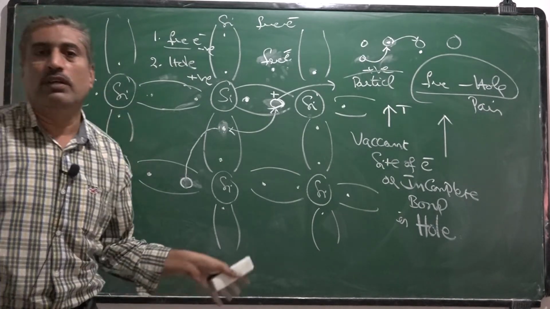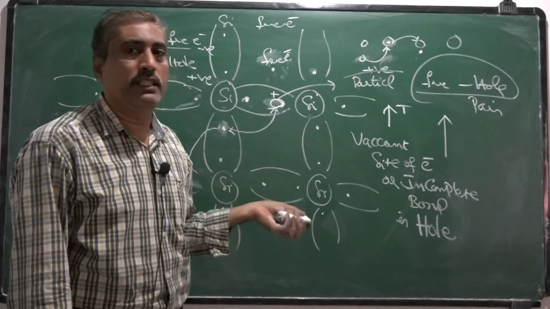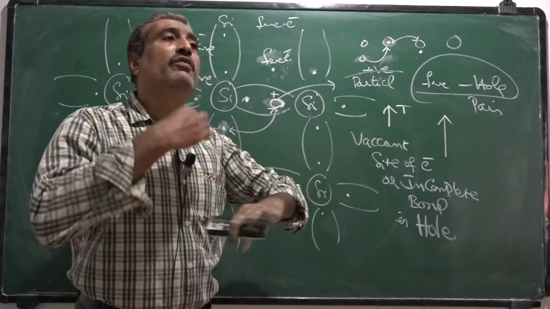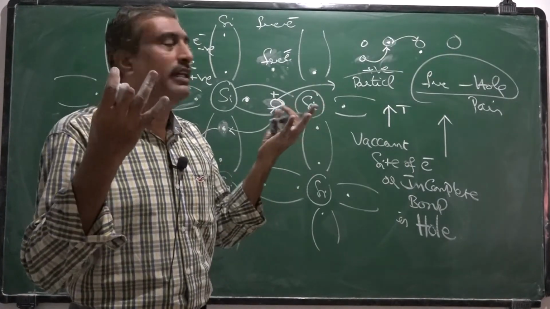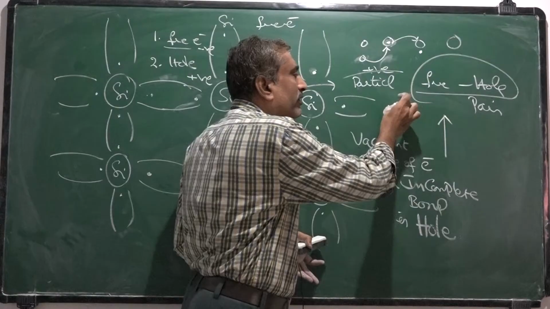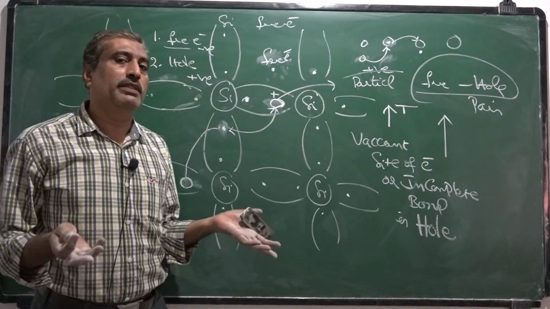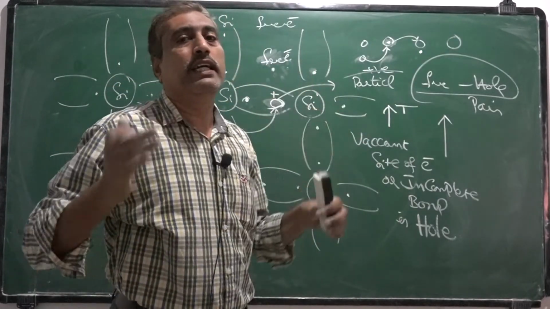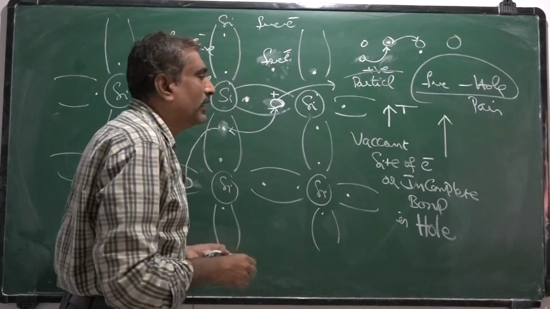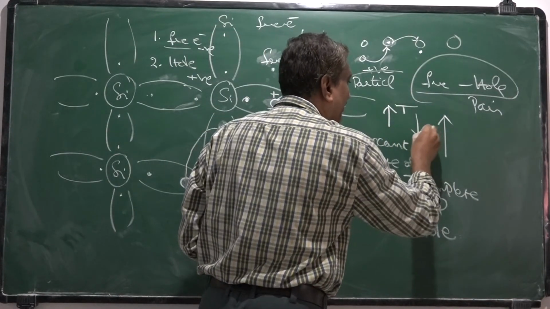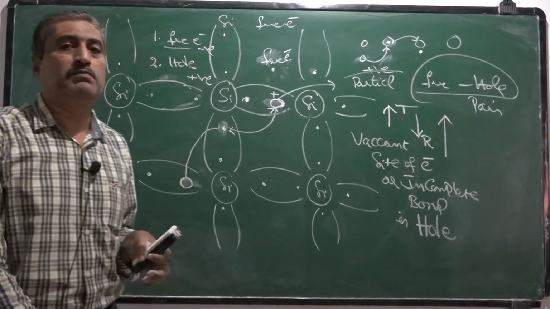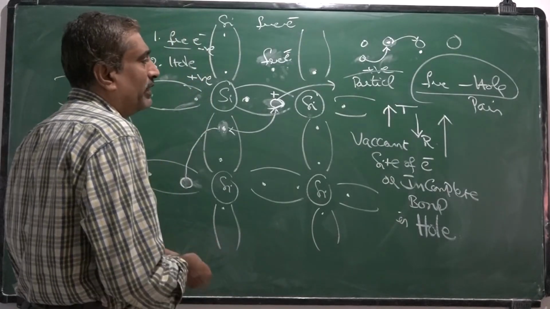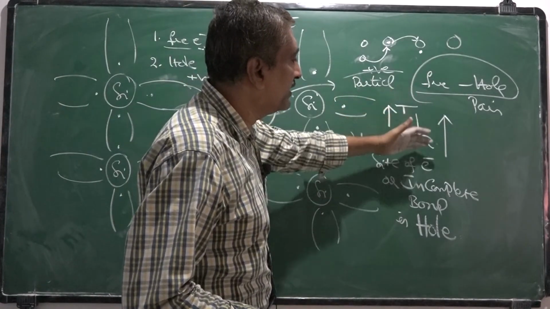What happens if free charge carriers increase with temperature? The semiconductor becomes a conductor, because the free charge carrier density is increasing, which means its conductivity increases. So as the temperature increases, the resistance of the semiconductor decreases. Conductivity increases means resistance decreases.